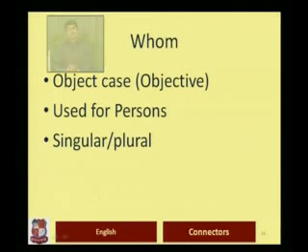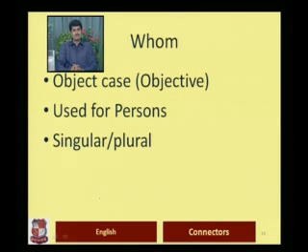Let's look at the second connector, the relative pronoun "whom". Who, whom. The first point tells you that it's an object case relative pronoun, and in brackets you can also read the word "objective". Now, "objective" here does not refer to any of your question types, but means that "whom" replaces the pronoun which is used in the role of an object in a sentence.